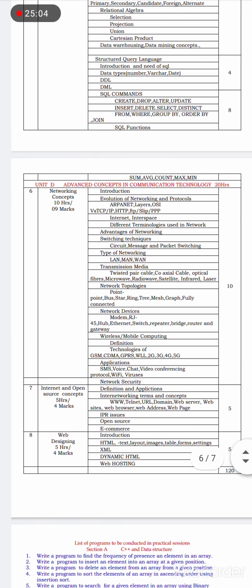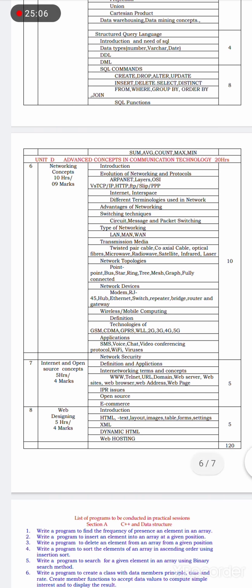The second chapter of the same unit, that is internet and open source concepts, has 4 marks weightage. The third topic of section D has web designing, and it has a weightage of 4 marks.